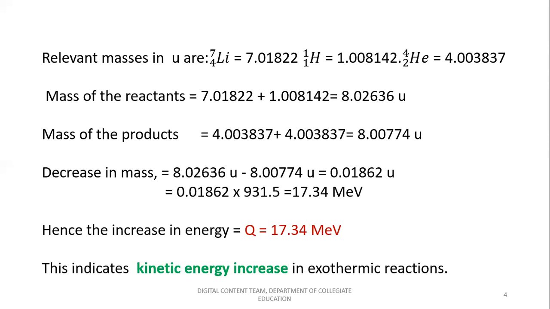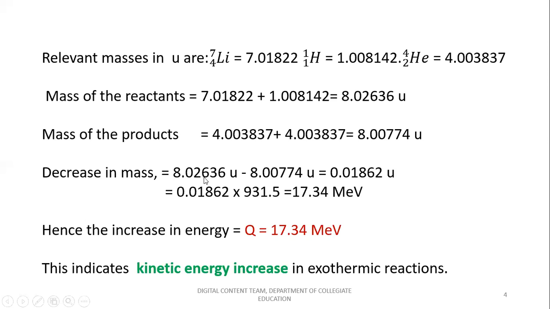So here this represents the decrease in mass, and as I explained, how that mass will be converted to energy: one unit of mass gets converted to energy by multiplying it by an equivalent energy equal to 931.5 MeV.